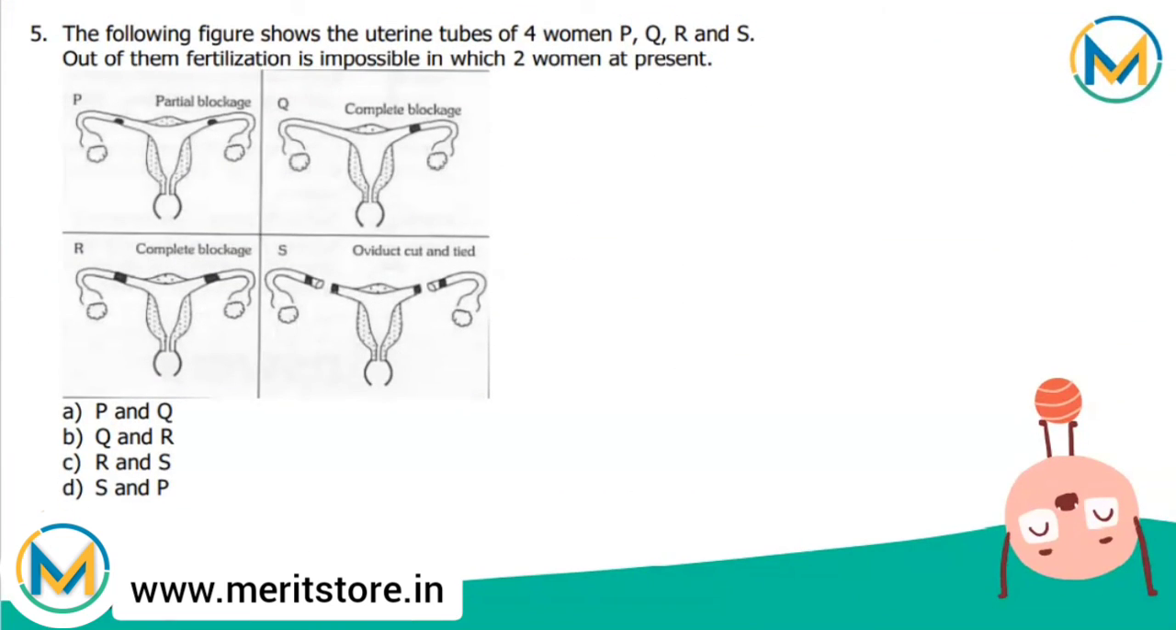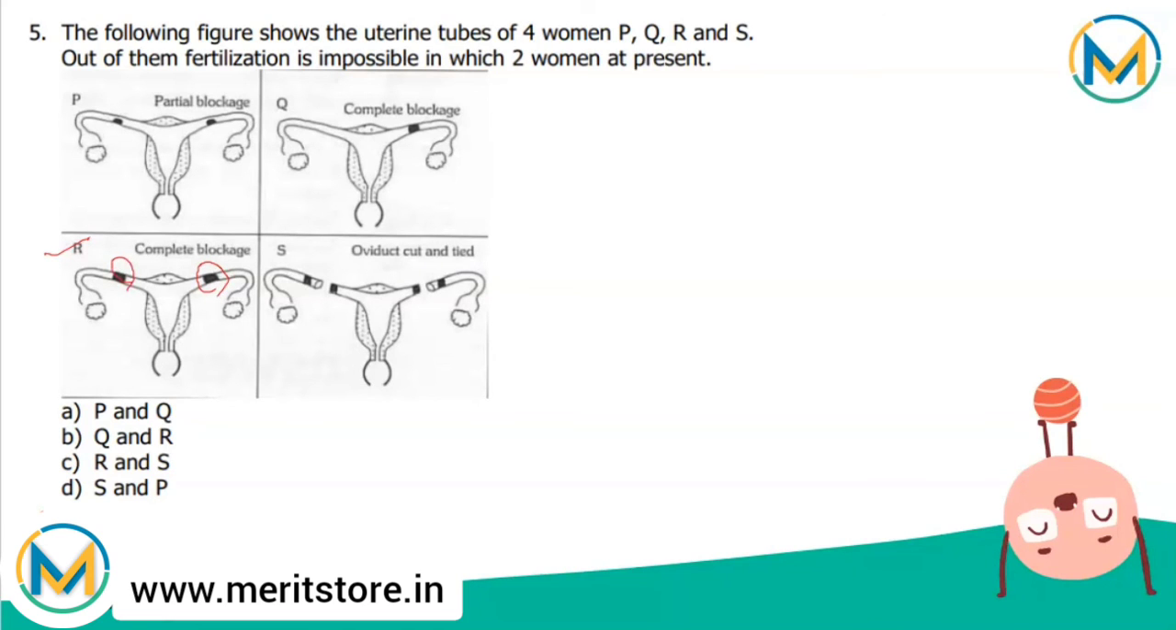The following figure shows the uterine tube of four women P, Q, R and S. Out of them, fertilization is impossible in which two women at present? Now if you look at figure R, that is this block, is showing complete blockage. Can you see? The complete blockage of fallopian tubes. And figure S is showing tubectomy, which is surgical method of contraception in females.